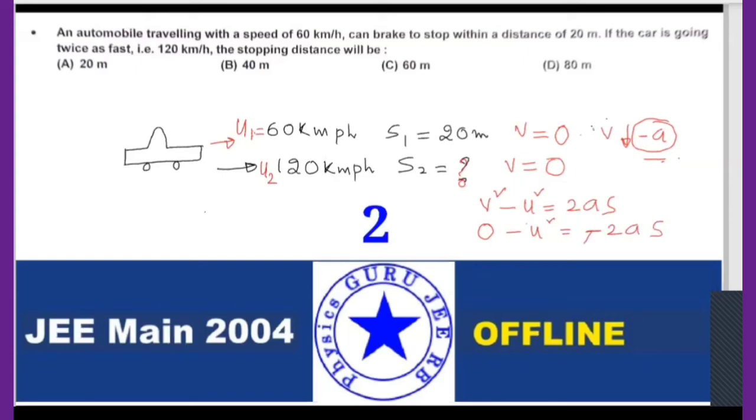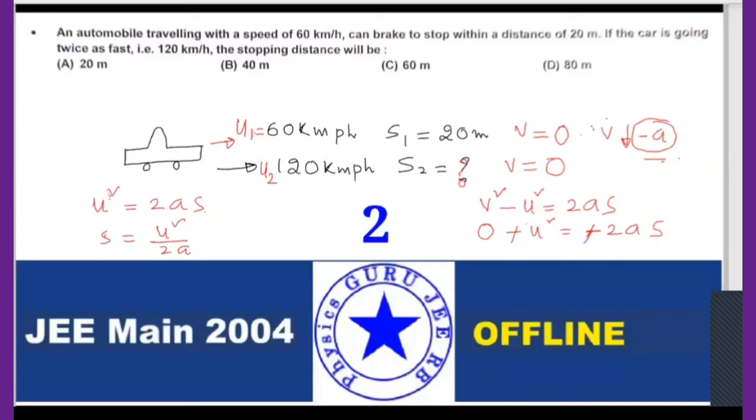So minus gone here, right? So I can write now u square is equal to 2a into s. So s is equal to u square divided by 2a. Am I right? Now I want s1 and s2.